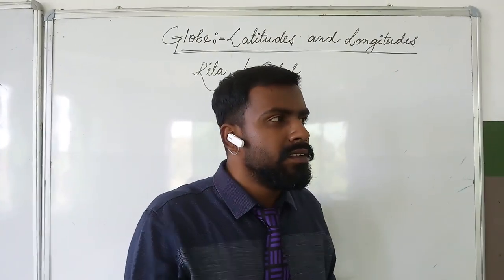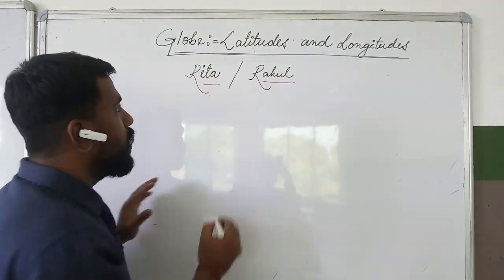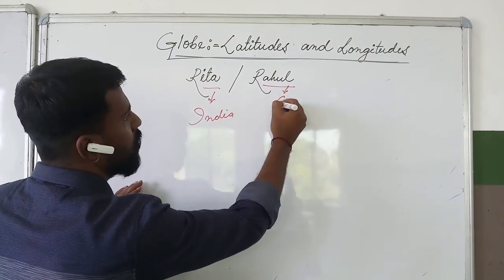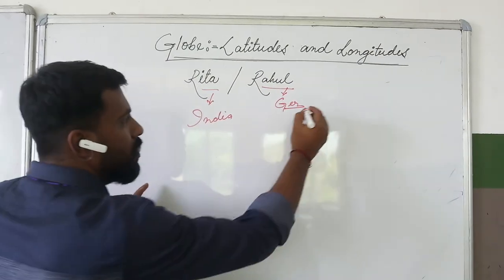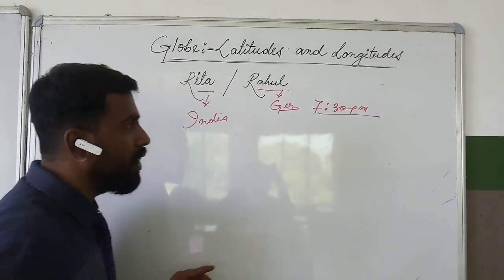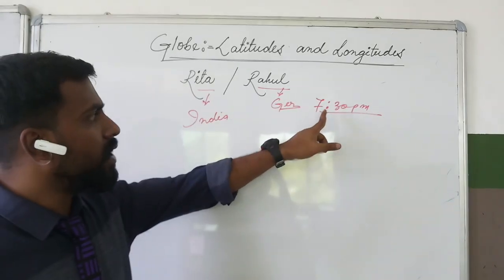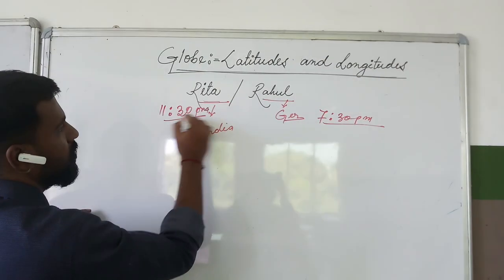The first story which is given, story of two friends. One is Rita and one is Rahul. Rita is in India and Rahul is in Germany. Rahul is calling to Rita. The time is 7:30 p.m. or 7:30 in the evening. Rahul, who is residing in Germany, is calling to Rita at 7:30 p.m. in the evening. But Rita was sleeping at that time. In India, the time is 11:30 at night.